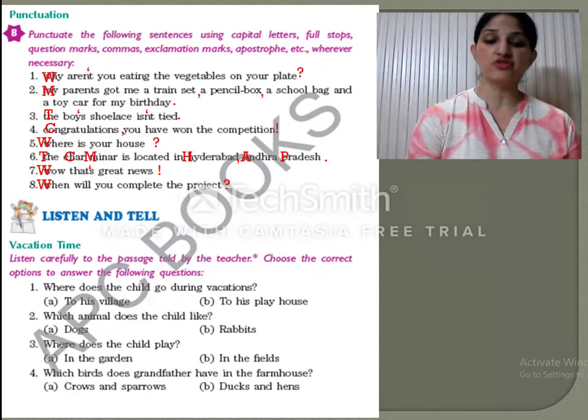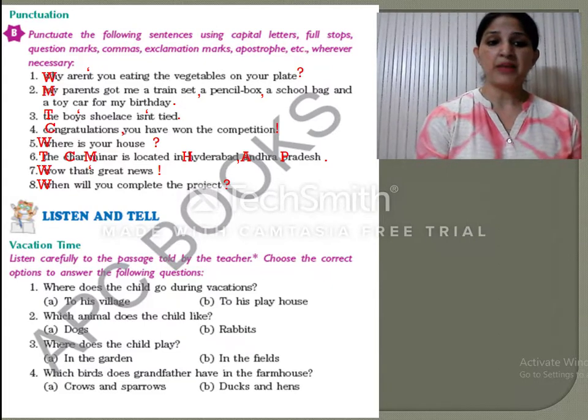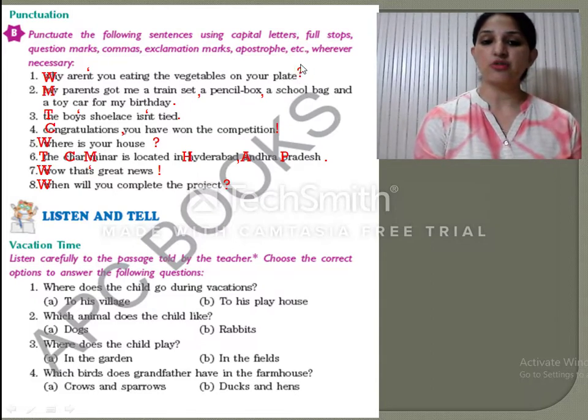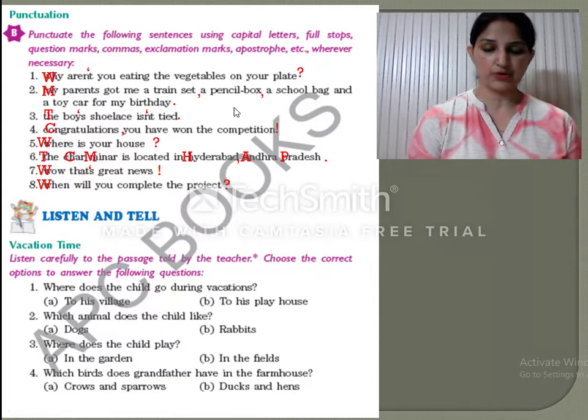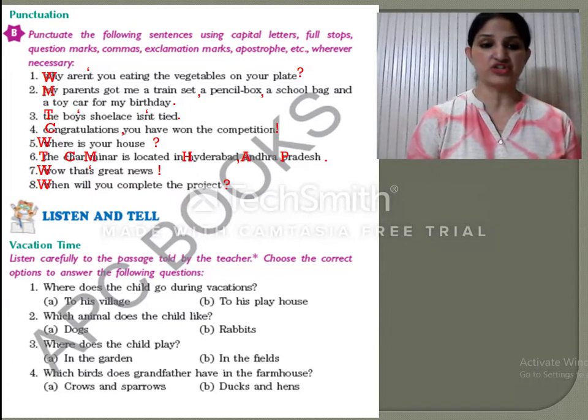First of all, it is very important to capitalize the first alphabet of each sentence. Okay, so every time you get sentences to punctuate, you have to just capitalize the first alphabet of a sentence. And in your writing also, you will have to keep in mind that every time you start a new sentence, the first alphabet should be capital only. Okay, and it is also very important to end a sentence with a full stop, a question mark or an exclamatory mark. Without this, a sentence is not complete. Okay, you have to find out whether it is a question or a sentence or just an exclamatory sentence. Accordingly, you will put the punctuation marks.